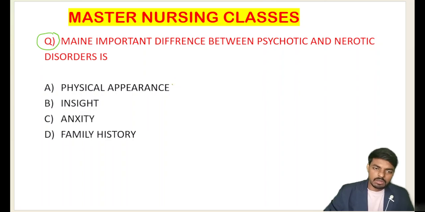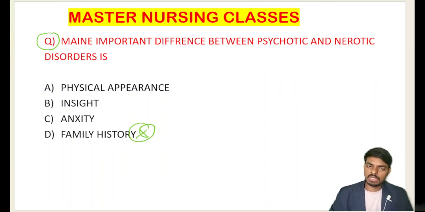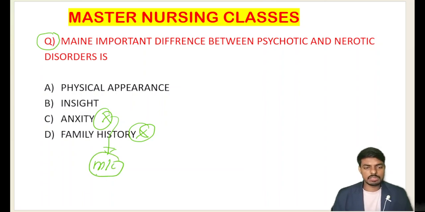Students, in both psychotic and neurotic patients there can be a family history, so we can't differentiate based on this one. And in both psychotic and neurotic patients, anxiety is the common feature. The most common psychiatric clinical manifestation is anxiety. Students, we will discuss all those anxiety related disorders, that is phobic anxiety, panic anxiety, in the next sessions.